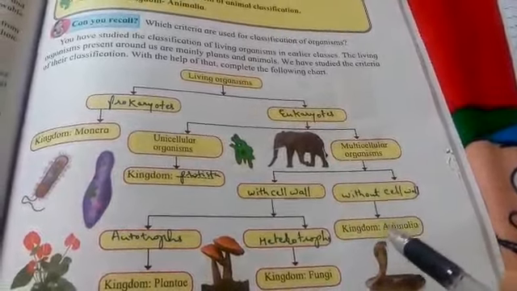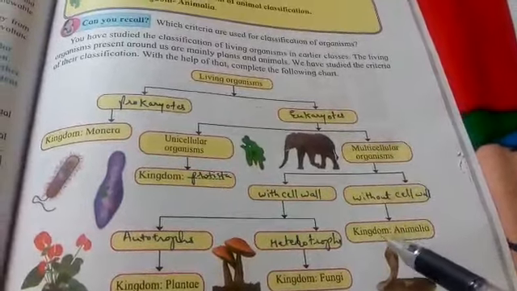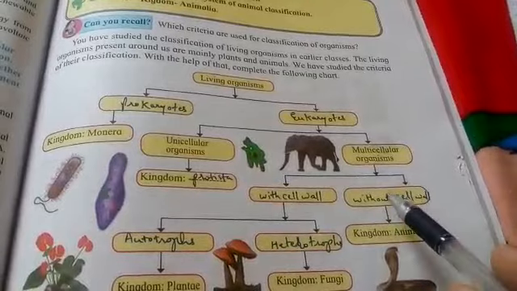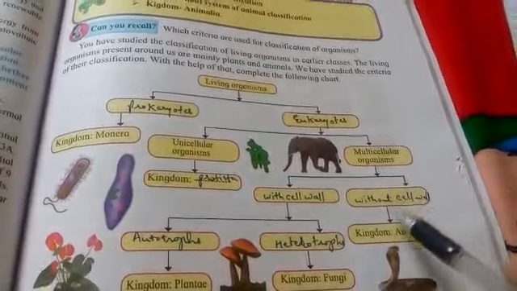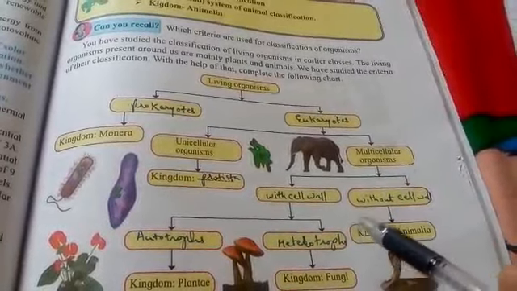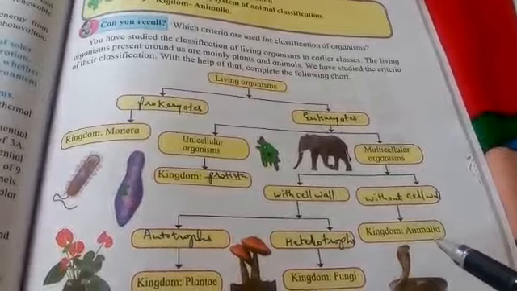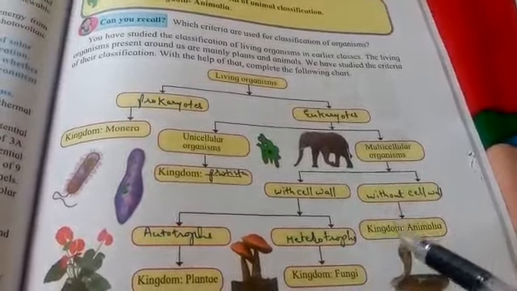So all the animals are going to be multicellular eukaryotes. That means this will have a distinct nucleus but will not have a cell wall, and this presence or absence of the cell wall is a distinguishing feature of a plant or an animal cell. If any cell is lacking the cell wall, that is going to be an animal cell. If any cell is having a cell wall, that is going to be a plant cell. Now let's move further.